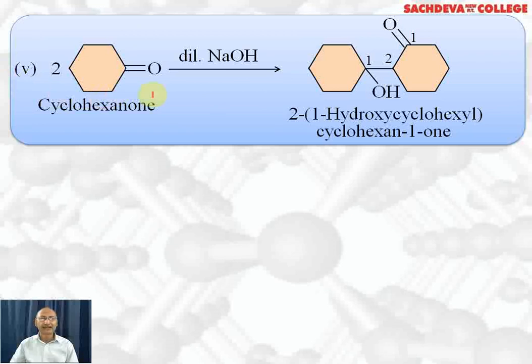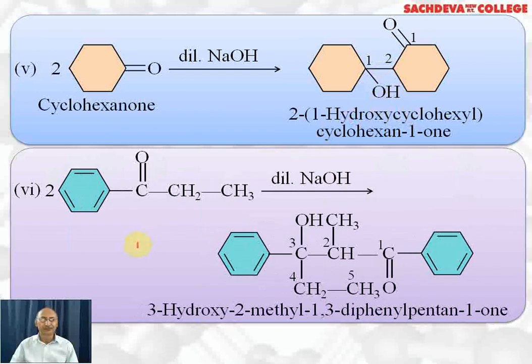2 moles of cyclohexanone react with dilute NaOH. Remember, this carbon or this carbon is alpha carbon, and hydrogen will be removed, resulting in the formation of a carbanion, which will attack this carbonyl carbon and change to an OH group, and this group will get attached to it. This is position 2. 1-hydroxy cyclohexyl is this whole group, and this is attached to the second carbon atom of cyclohexanone. So its name is 2-(1-hydroxycyclohexyl) cyclohexanone. If we heat further, then OH from here and H from here will be removed and we'll get a double bond here.